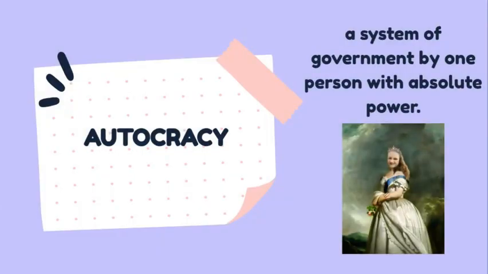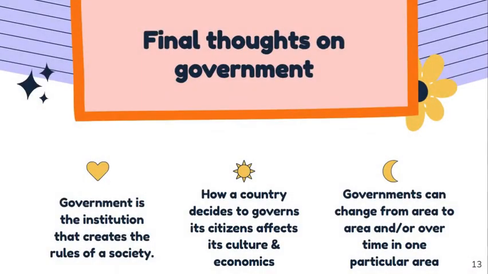And then we have autocracy. This is where my picture in the classroom comes in. Y'all see? This is a system of government where one person has absolute power. So this would be sort of like a mix between the dictatorship where one person has absolute power, but this would be like one family passing it down would have absolute power.